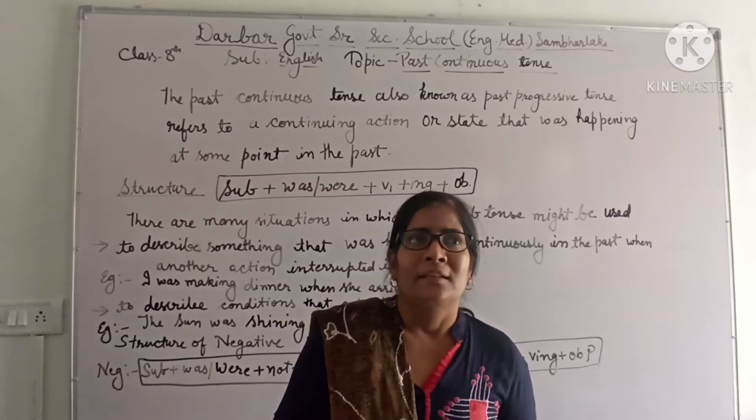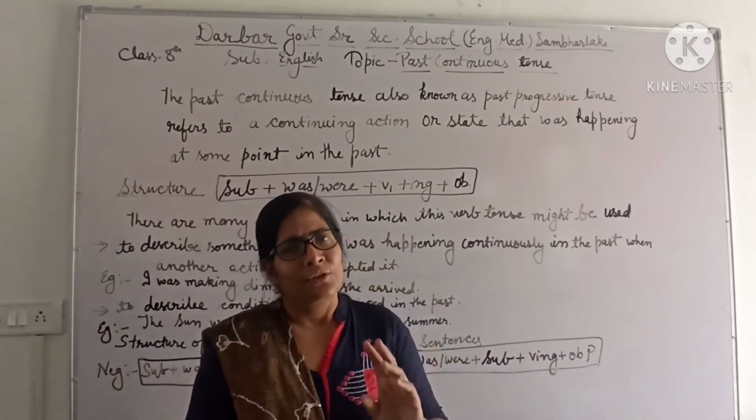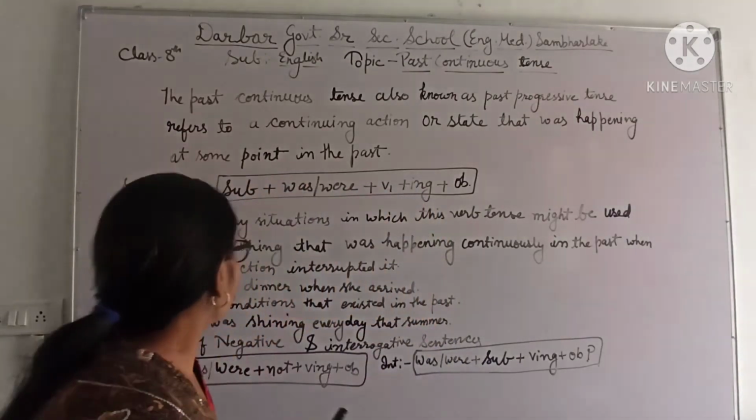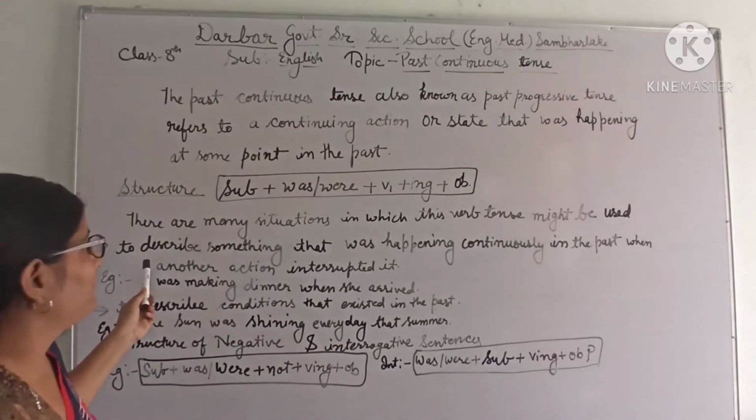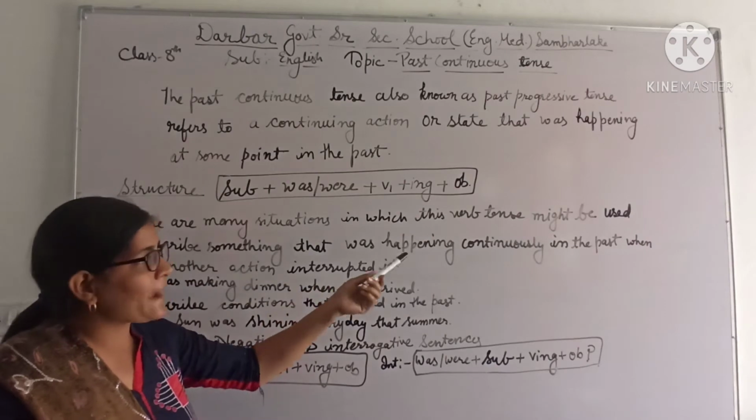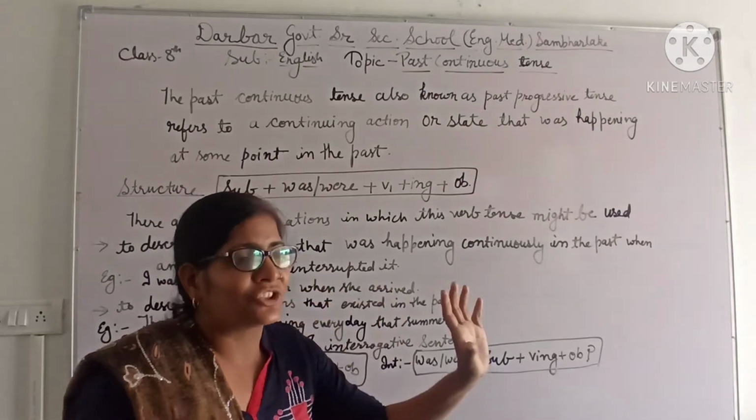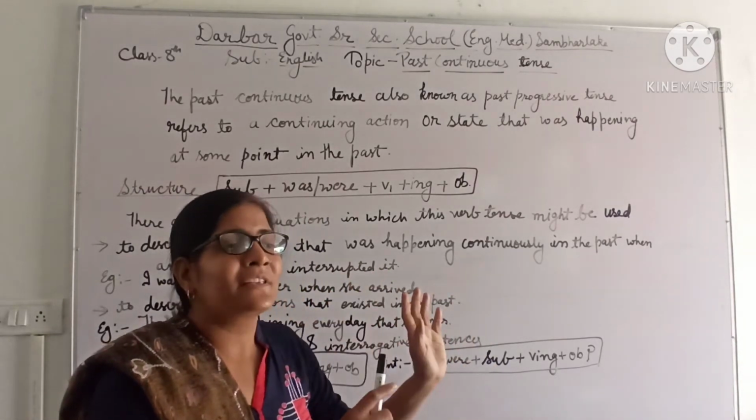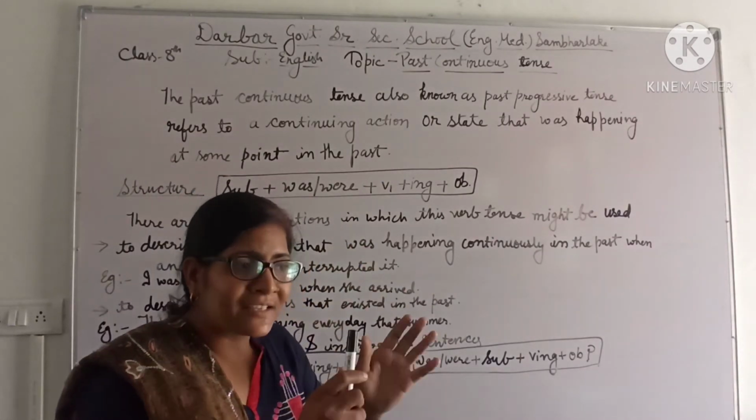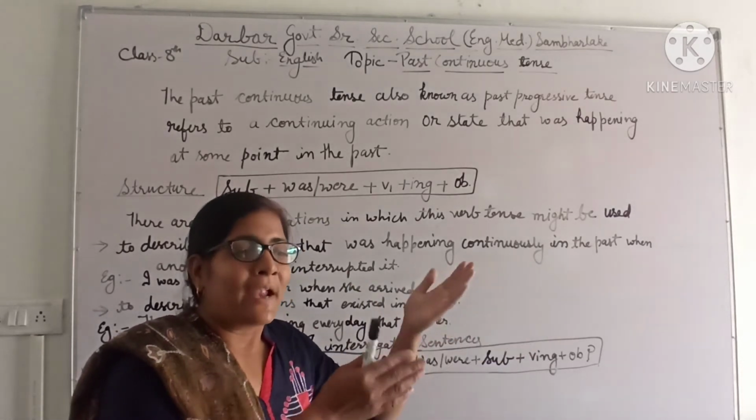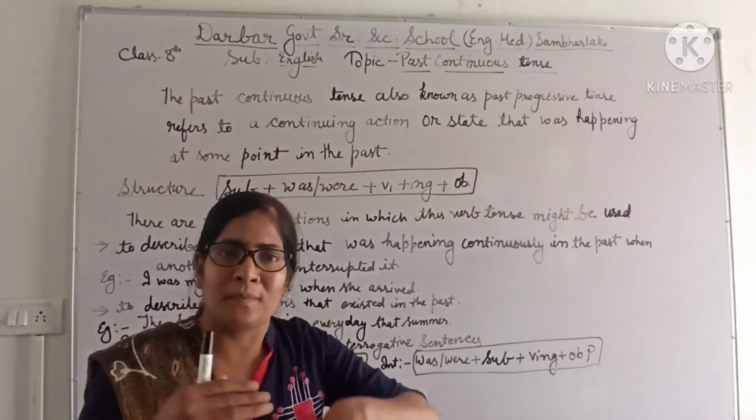Okay students, there are many uses of past continuous tense, but I will tell you only some important uses. First of all, the past continuous tense is used to describe something that was happening continuously in the past when another action interrupted it. Means the first action was going on in the past and another action interrupted it, the second action stopped the first action.